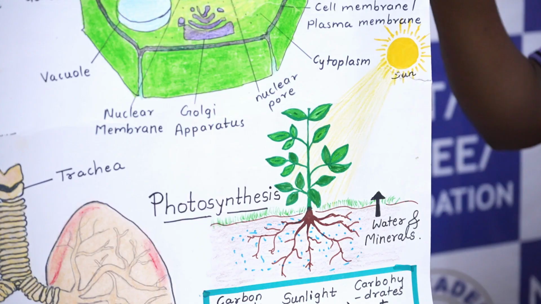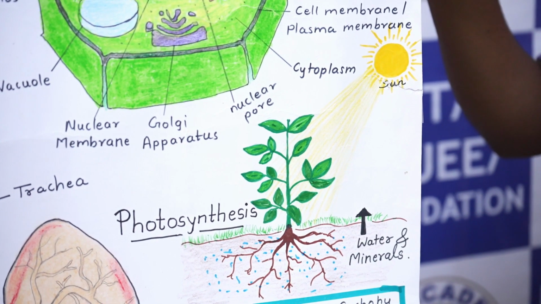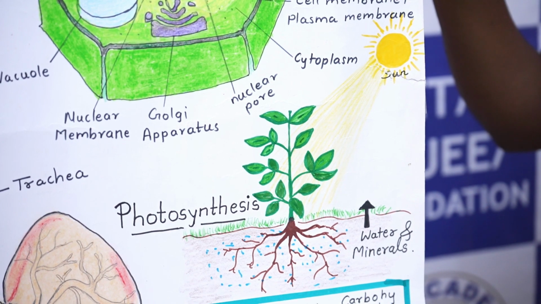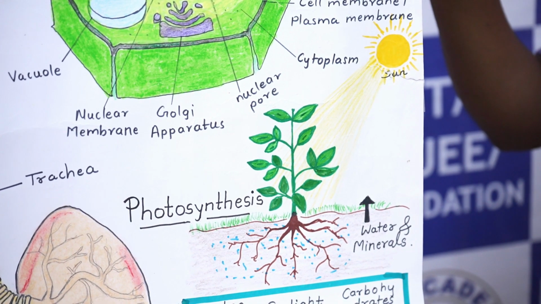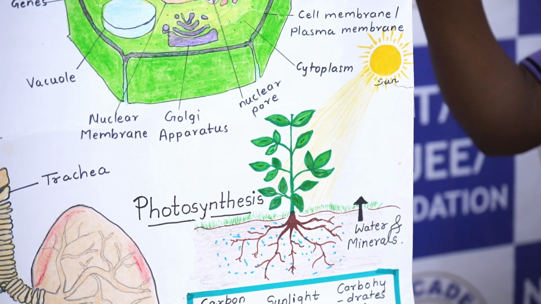Photosynthesis. It is the process in which plants make their own food with the help of carbon dioxide and water in the presence of sunlight and chlorophyll. In this process, carbohydrates and oxygen are released. This is part of reproduction.